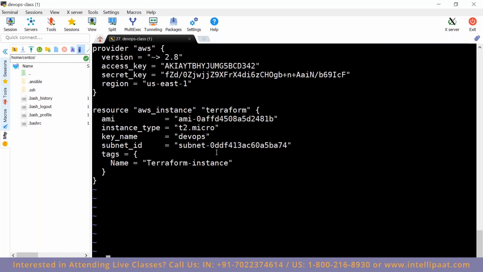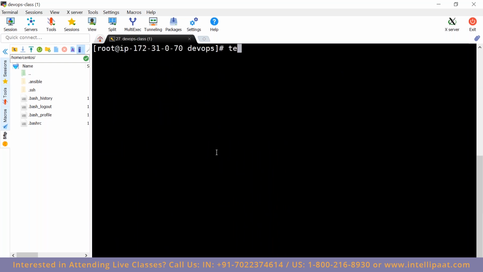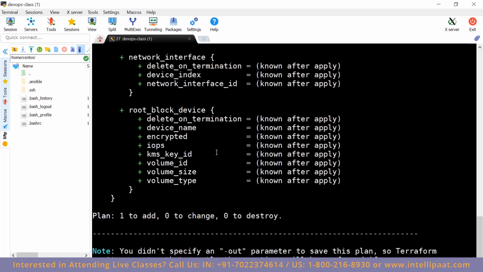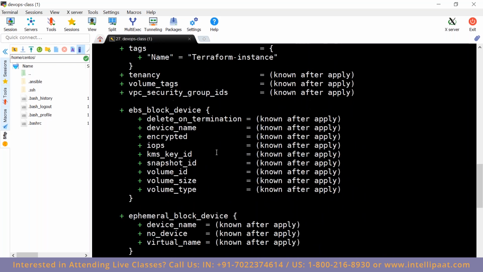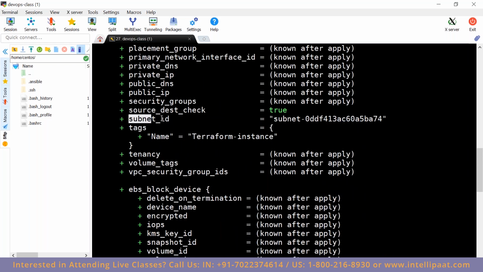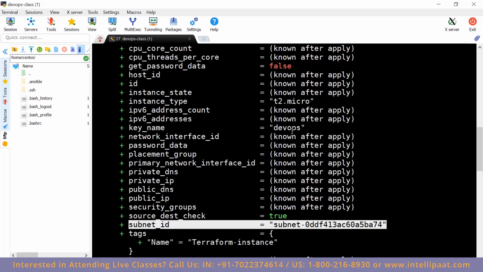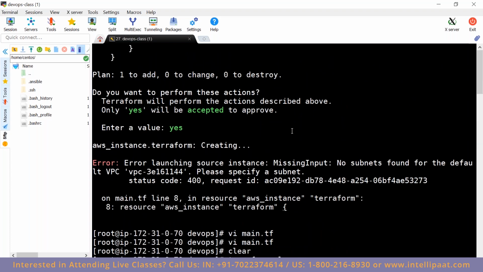Now again, what we will have to do after making changes, Terraform plan. Okay, now if you look here, it will say that the subnet ID is this one. Correct? Earlier you would not have seen that.